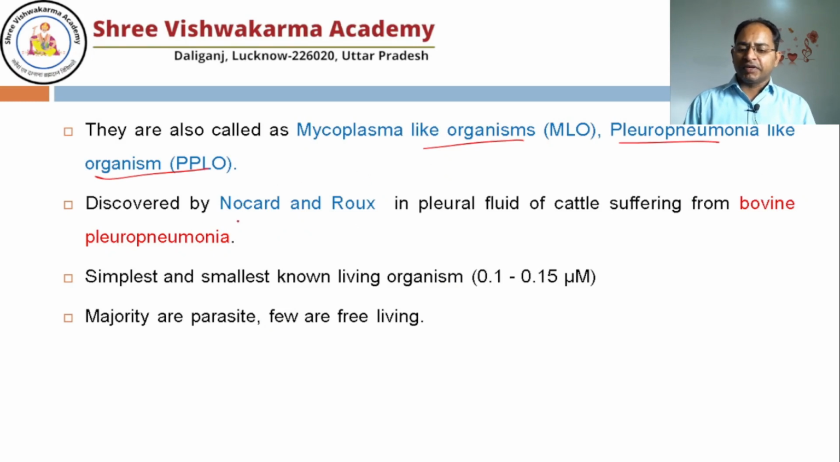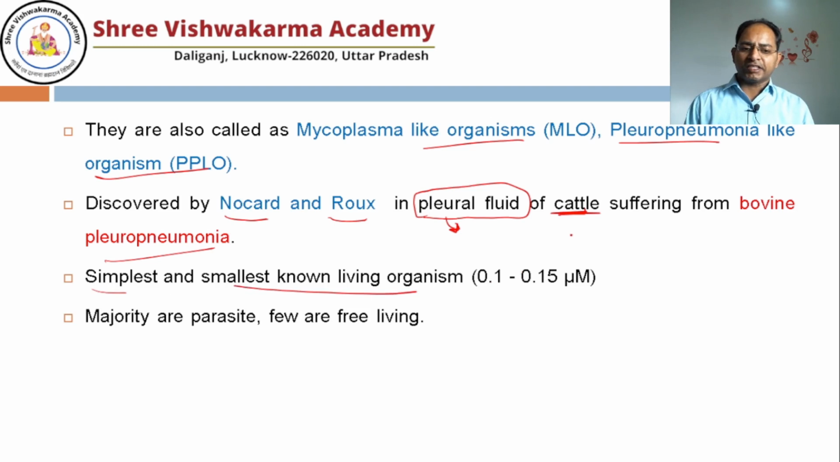And the first time they were discovered was by Nocard and Roux in pleural fluid. Pleural fluid, what? It was from bovine, means cow. The cattle was suffering from pneumonia. So scientists took the pleural fluid which is present in the lungs and they found the mycoplasma. And it is the simplest and smallest known living organism.